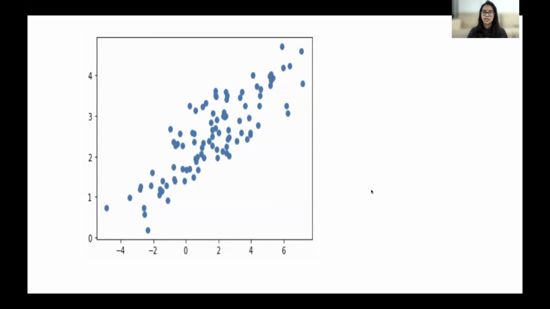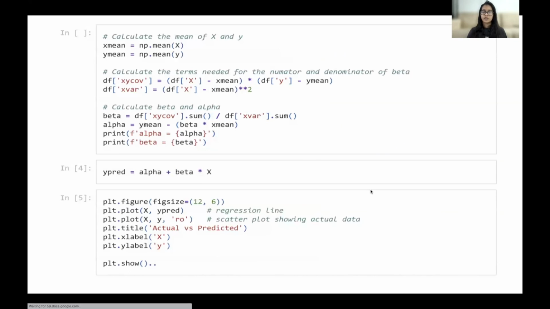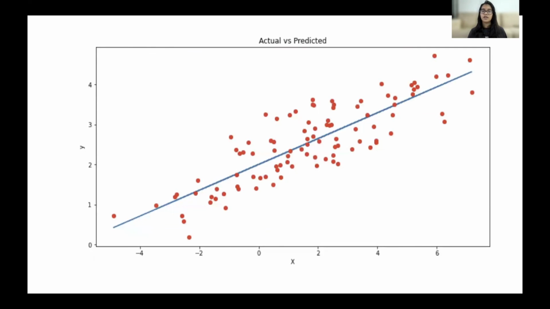Our next step would be to predict the value of y. To predict the value of y, we are going to use the same exact formula which we discussed earlier. With the help of that formula, we are going to predict the value of y. So here you can see that y predicted is equal to alpha plus beta into x, and alpha and beta have been calculated with the help of the means of x and y. Then we'll go forward and plot these values of y predicted and x in order to understand our predictions. This is how the actual and the predicted values look like.